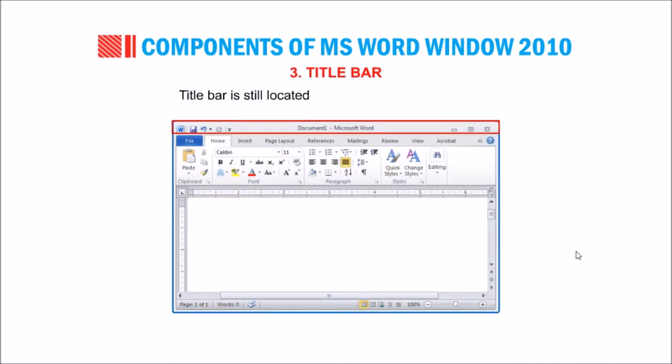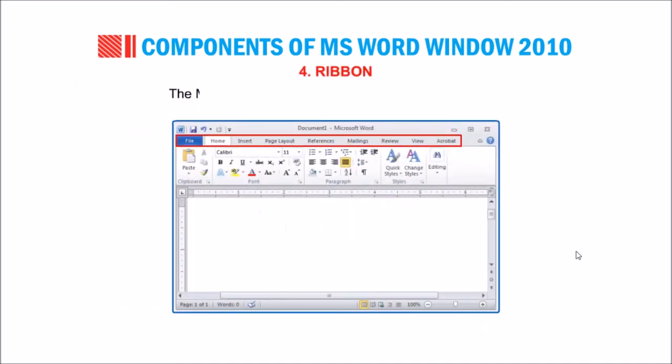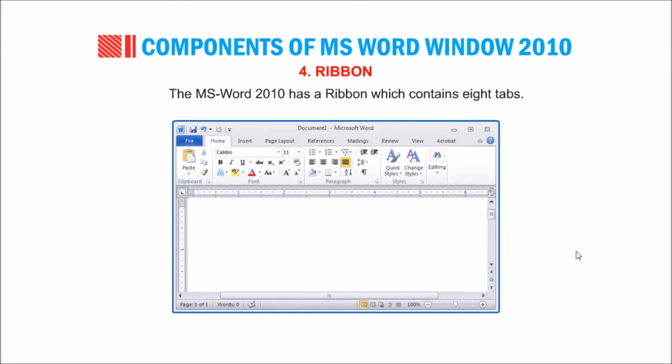Number 3. Title Bar. The Title Bar is still located at the top of the Word window. It displays the current document, Document 1, and the name of the application, Microsoft Word, in the center. Number 4. Ribbon. MS Word 2010 has a ribbon which contains 8 tabs.